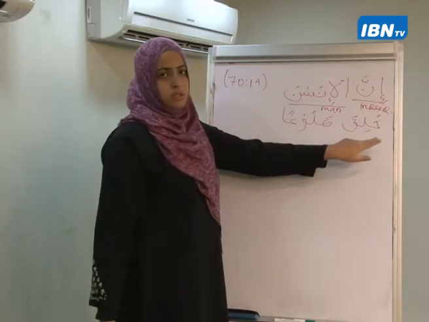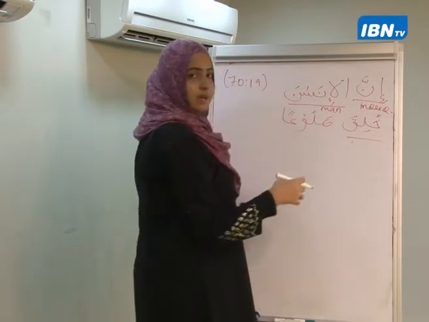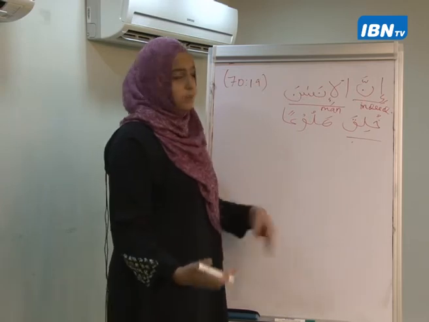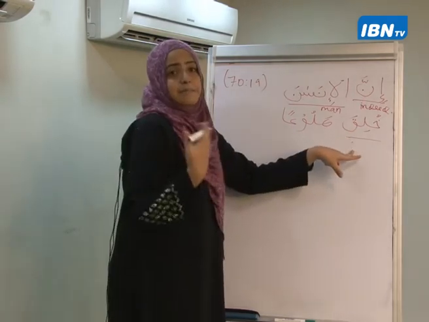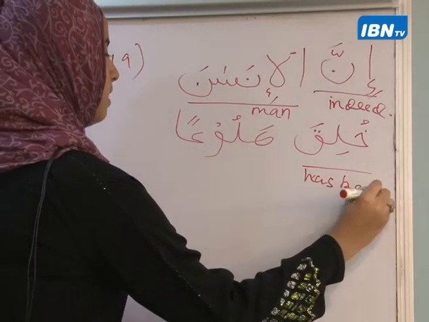Khuliqa means created. Now, khuliqa is actually in the passive form. It's not an active form, meaning that it has been created.